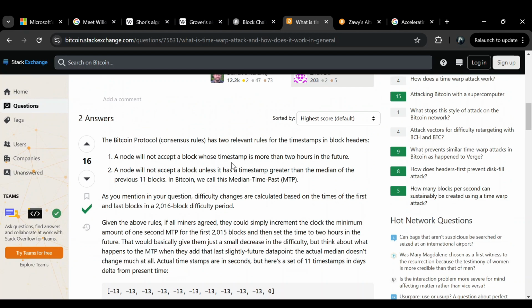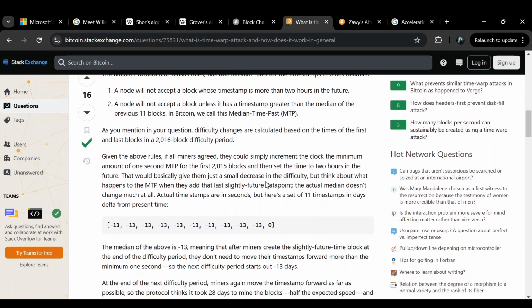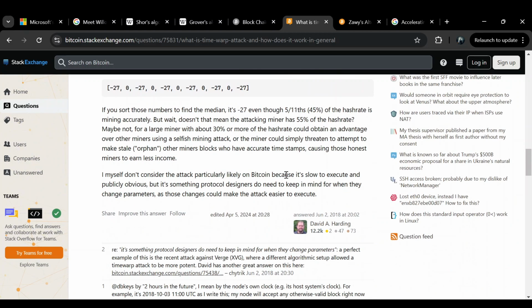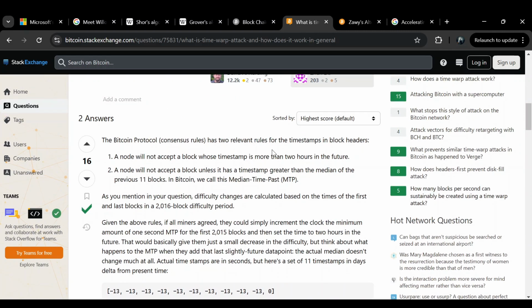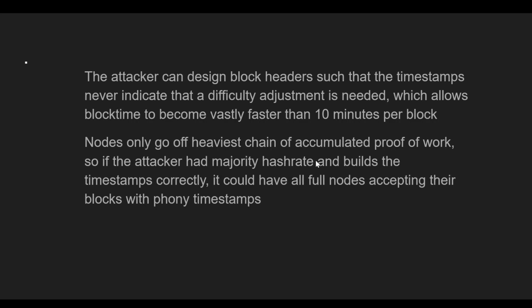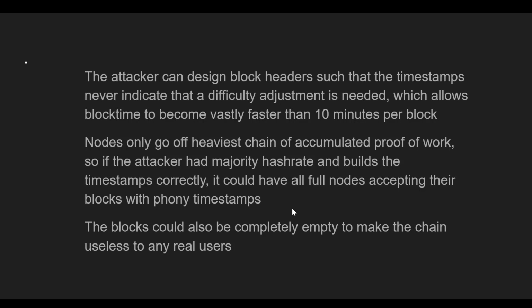It definitely assumes that the miners all agree on executing this attack. And if they carry something out like this, they can definitely accelerate the block time to well past the 10 minutes per block time. Now, it's important to note that nodes only go off the heaviest chain of accumulated proof of work. That's just how the proof of work consensus works. So if the attacker had majority hash rate and they also built those timestamps correctly, they could have all the full nodes accept their blocks with the phony timestamps at a fairly constant difficulty. And this would be really bad. They could also make these blocks into completely empty blocks and therefore make the chain effectively useless to any real users.